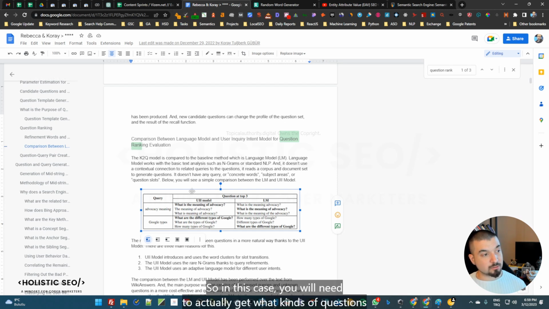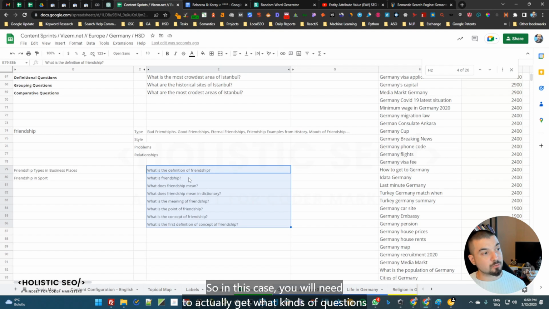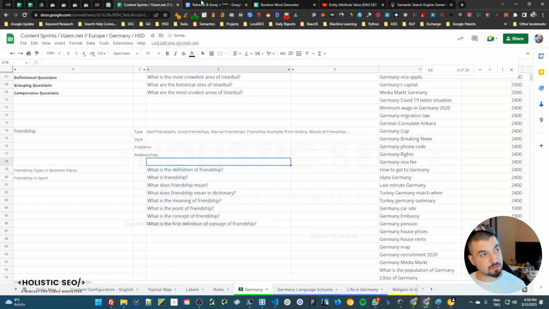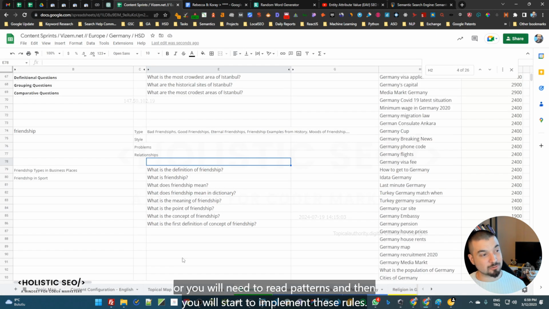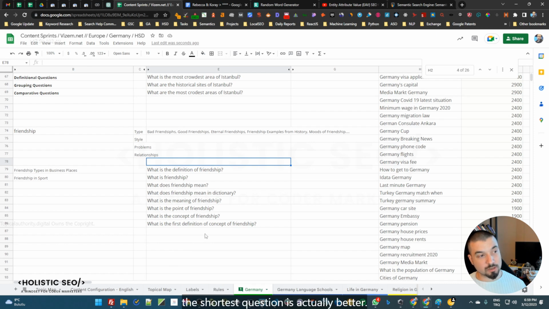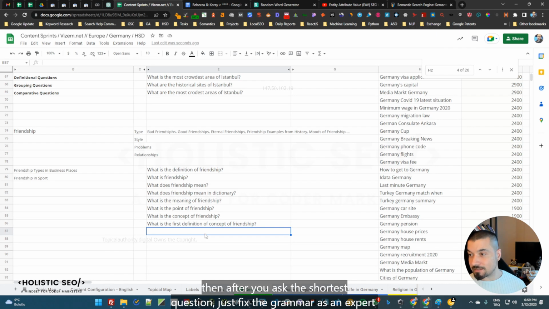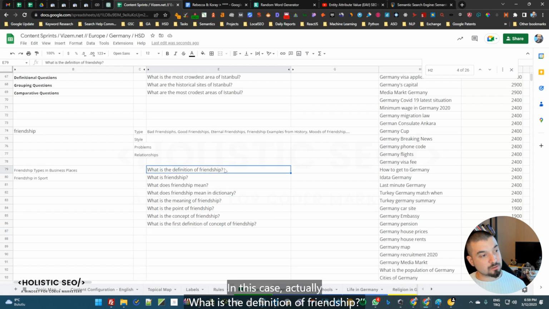In this case, you will need to find what kinds of questions are ranked, based on what, by checking the search engine result pages. Or you will need to read this type of research paper, or read patents, and then implement these rules. But there are certain things there. First of all, the shortest question is better. Then, after you ask the shortest question, just fix the grammar as an expert. In this case, what is the definition of friendship is the best question you can ask here.